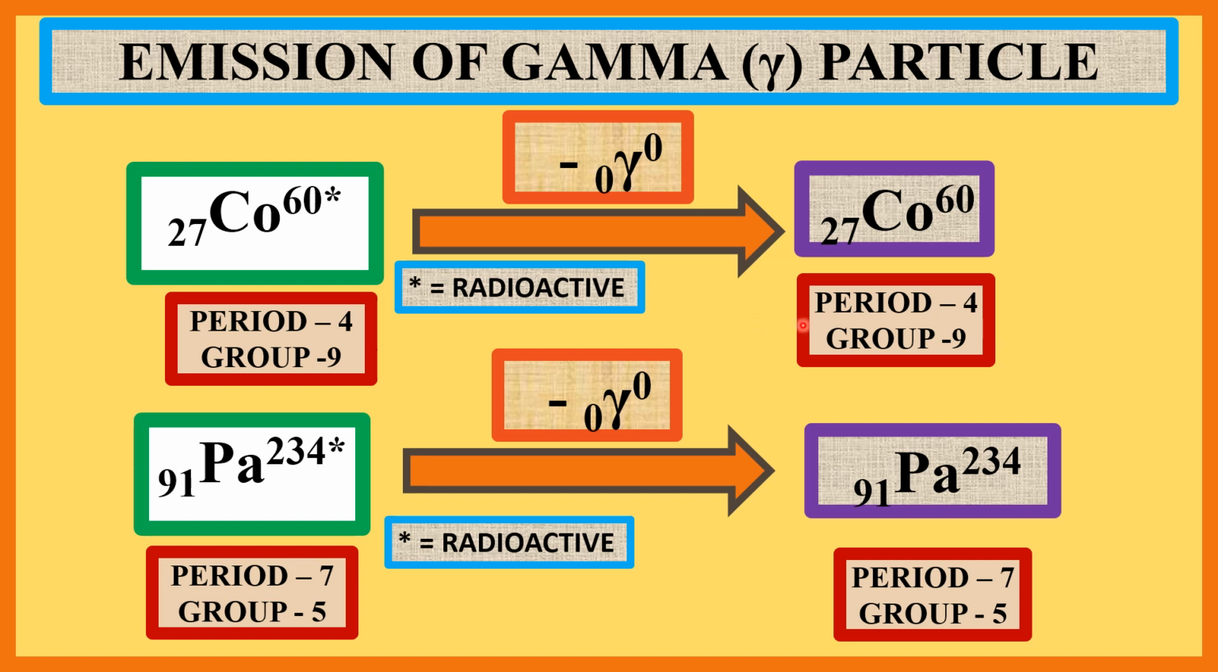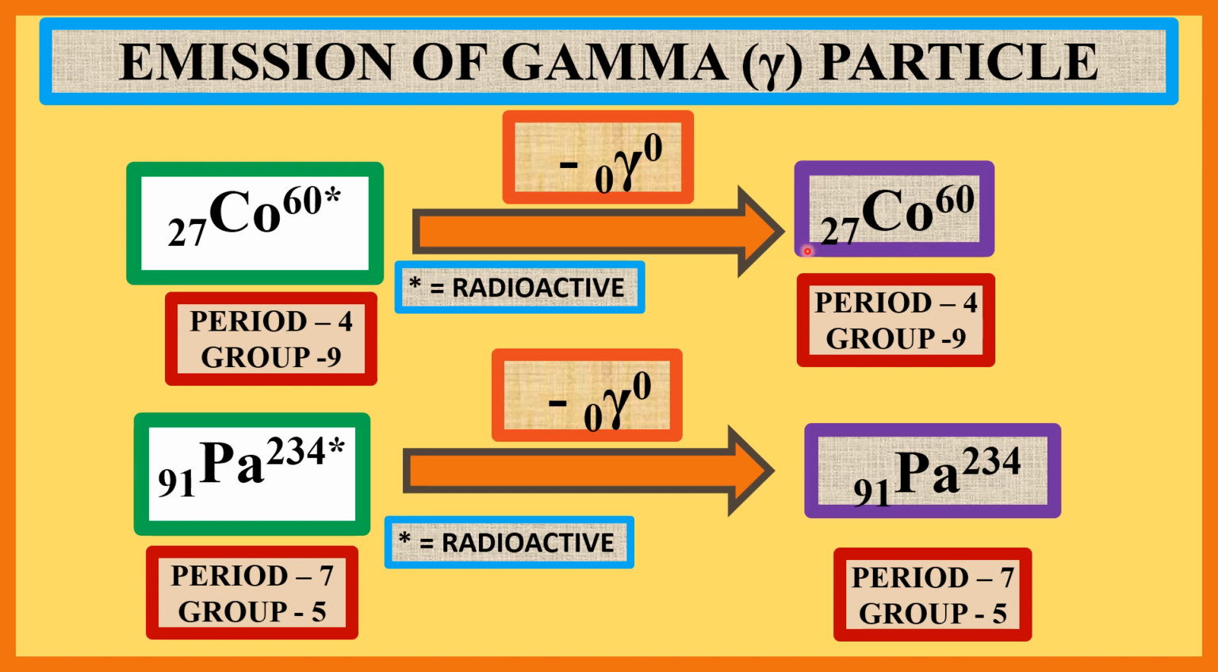You see on the left-hand side of the arrow, this cobalt is indicated by a star mark, which indicates that this cobalt is in the radioactive state or in the metastable state. After emitting a gamma ray, it forms a new daughter element, this cobalt element, which is in the stable state or the normal state.